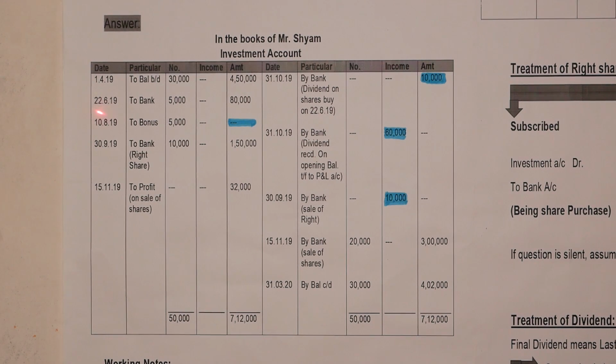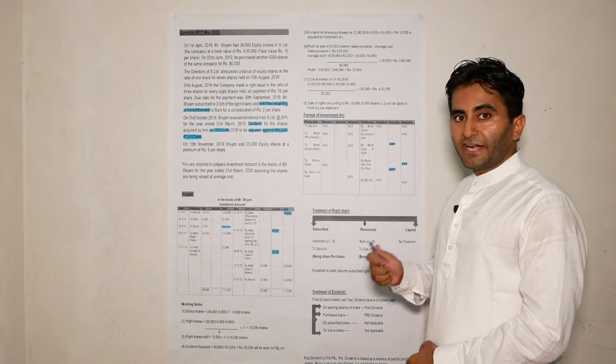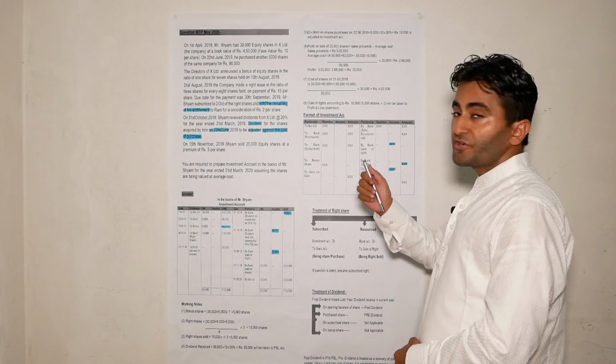And on 22nd June 2019, Mr. Shyam purchased another 5,000 shares, the cost of which is 80,000. So to bank, 5,000 shares, cost is 80,000. So now we are doing adjustment number 1, bonus share.